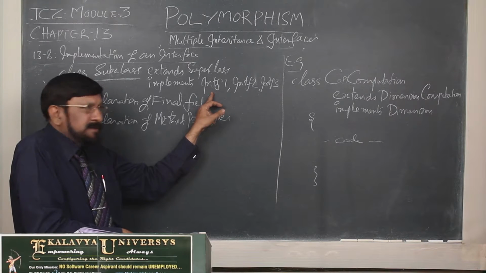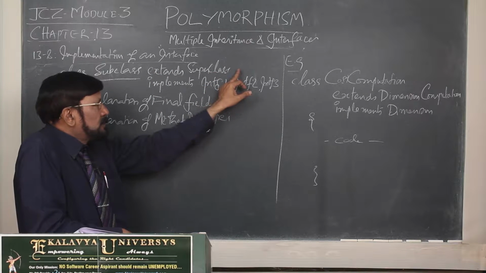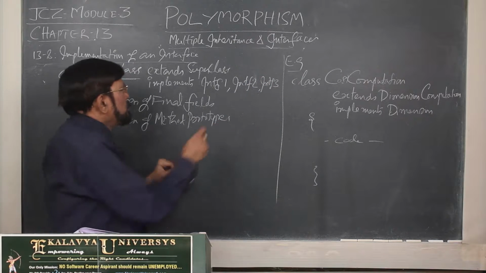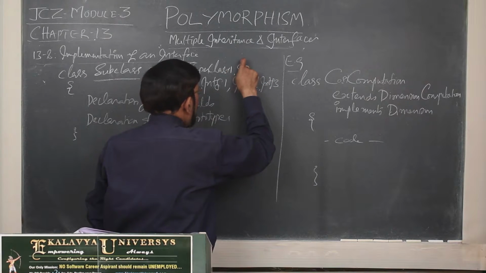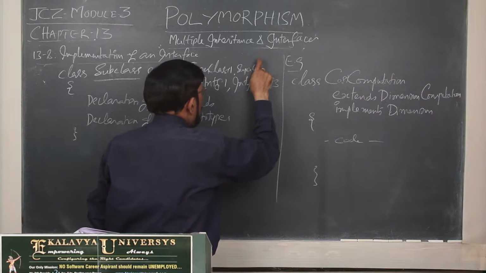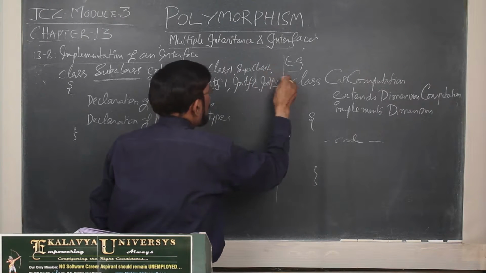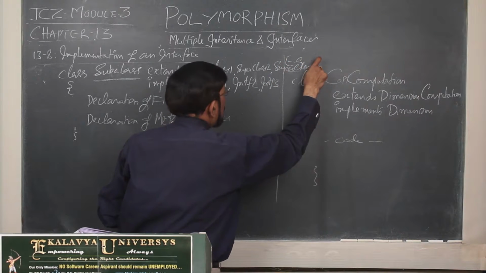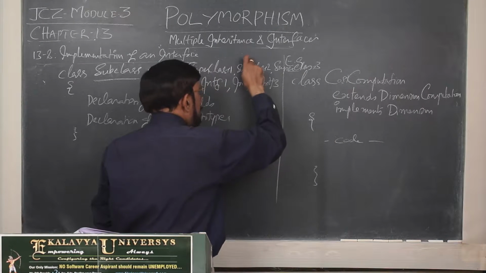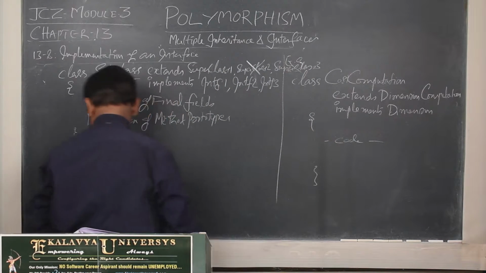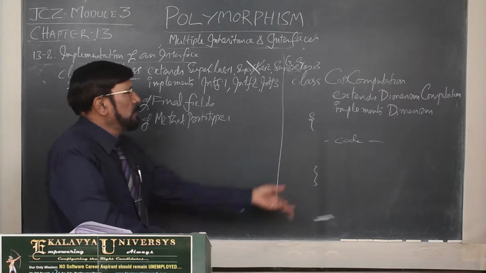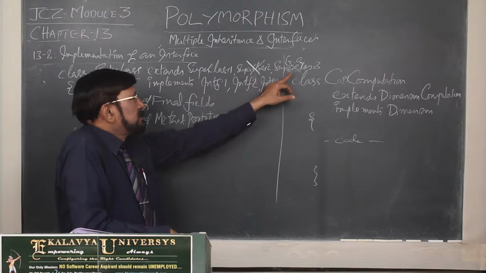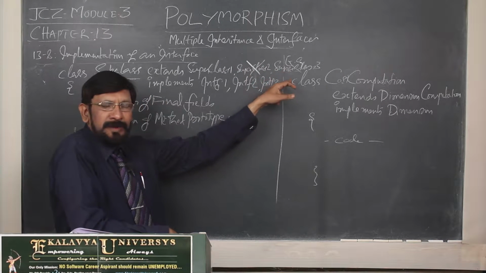Here, in case of extends, I cannot put superclass 1, superclass 2, superclass 3. This type of code is not allowed. Why? Because Java does not support multiple inheritance.